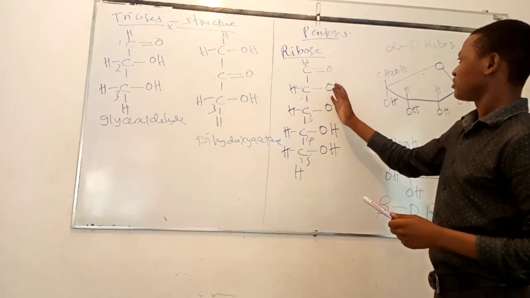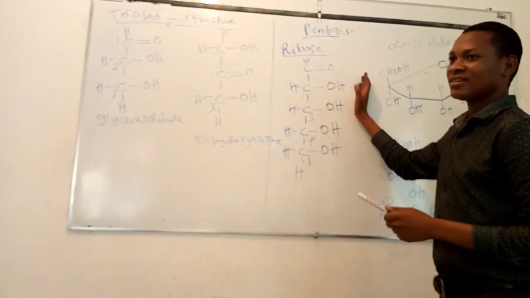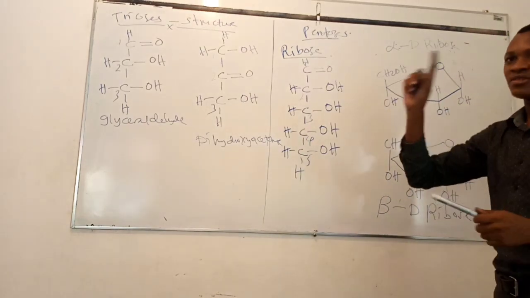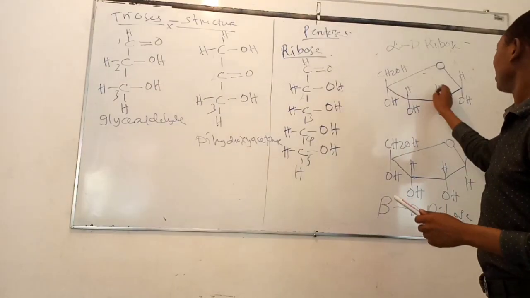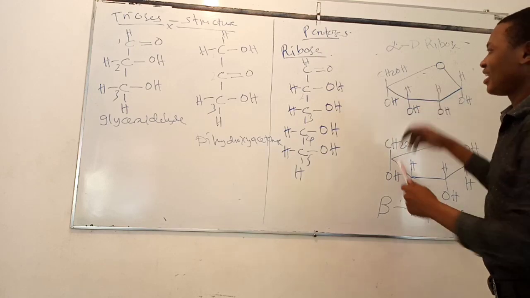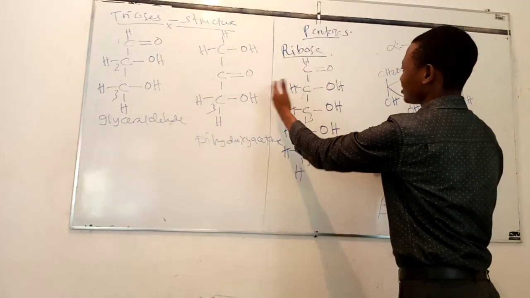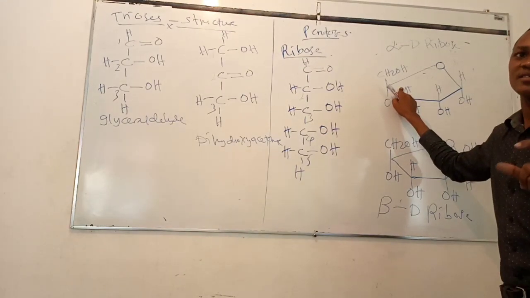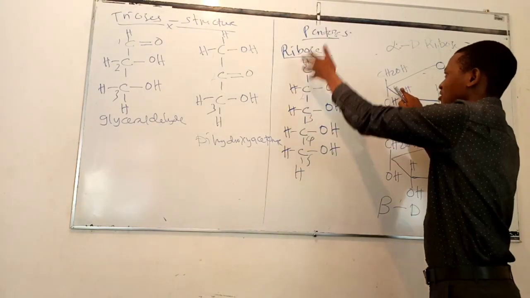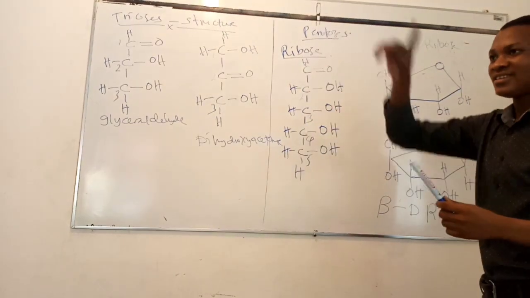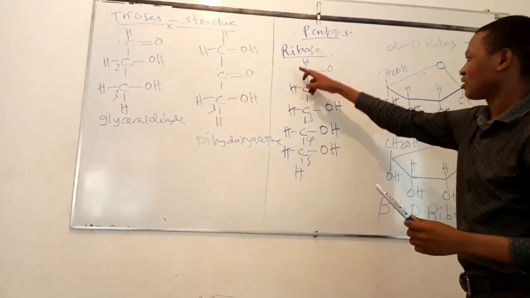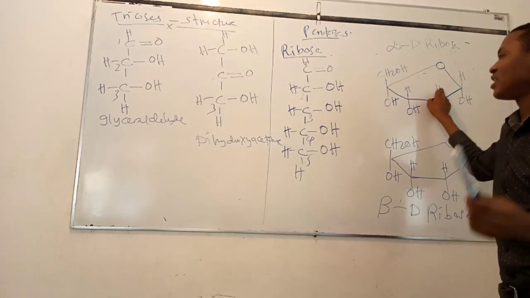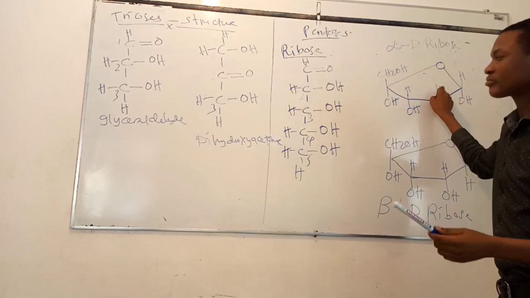If all hydroxyl groups are positioned on this side, it means that when the ring is formed, no hydroxyl groups should be projected into the ring. Any hydroxyl group which is positioned on this side should be projected into the ring. So the open structure of ribose suggests that in its ring structure there is no hydroxyl group projected into the ring. So into the ring we are expecting to find only hydrogen atoms.